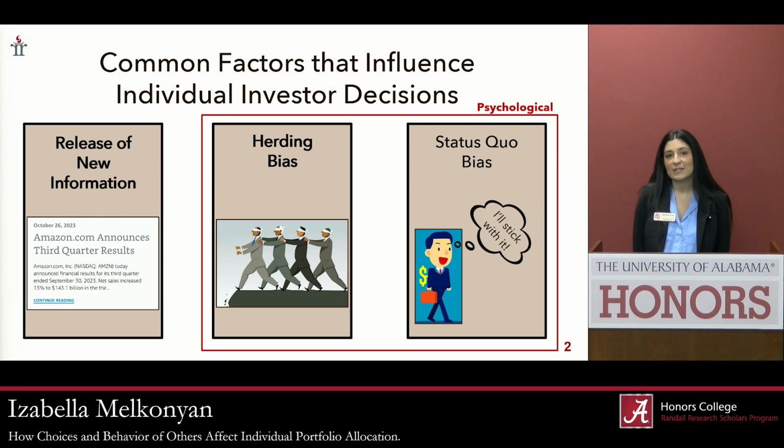So an example of this would be, let's say I choose to invest in some Amazon stock. I go to my Randall Research class and I share with them that I have chosen to do so. Maybe some of them also choose to buy some Amazon shares. They go share that with some of their other friends and family, and the effect continues and eventually a herd is formed. And then there's also status quo bias.